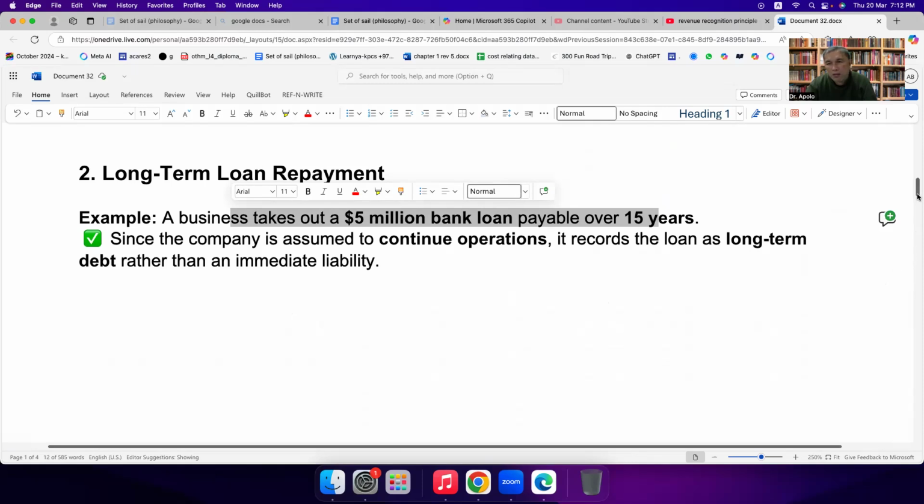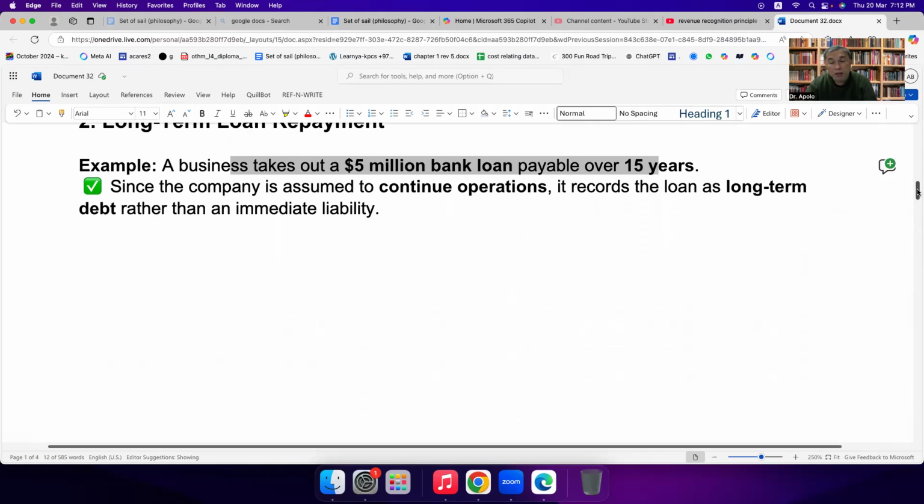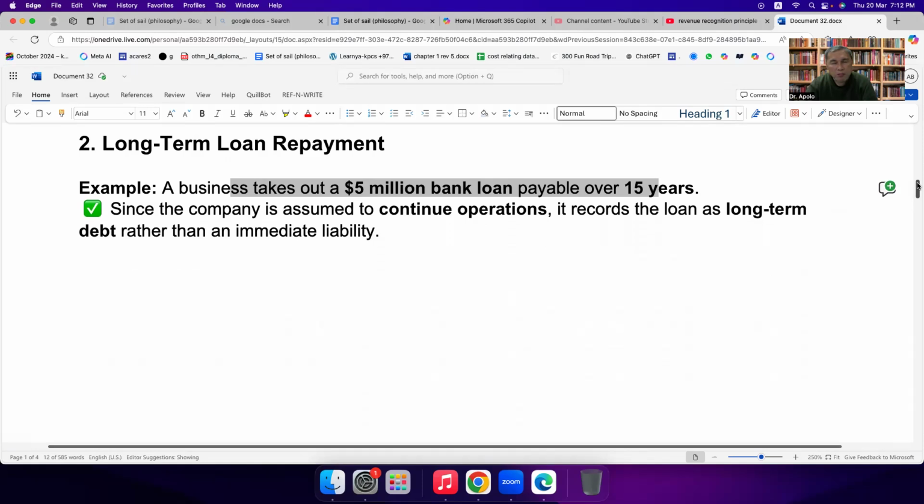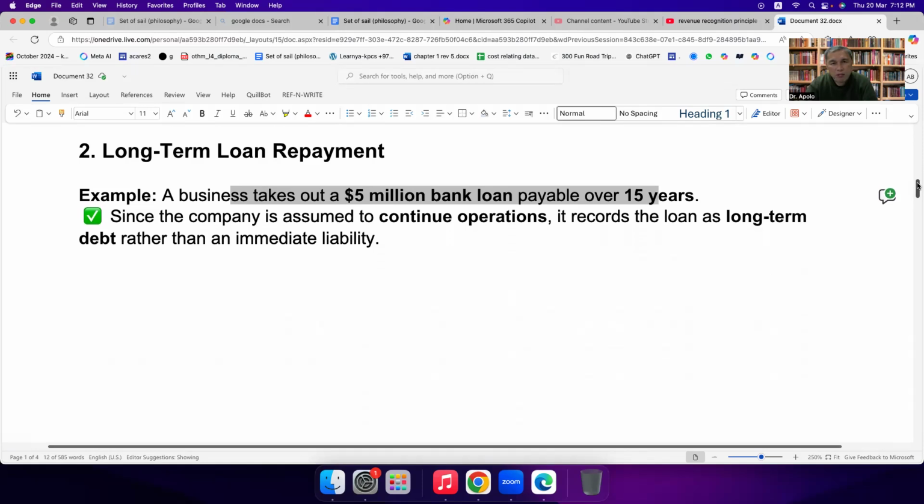So the payment is very light, okay? But the interest is very high. For example, a government asking for a loan of 10 billion payable in 35 years. The charges are very small, but the total interest will be 15 billion after 35 years.